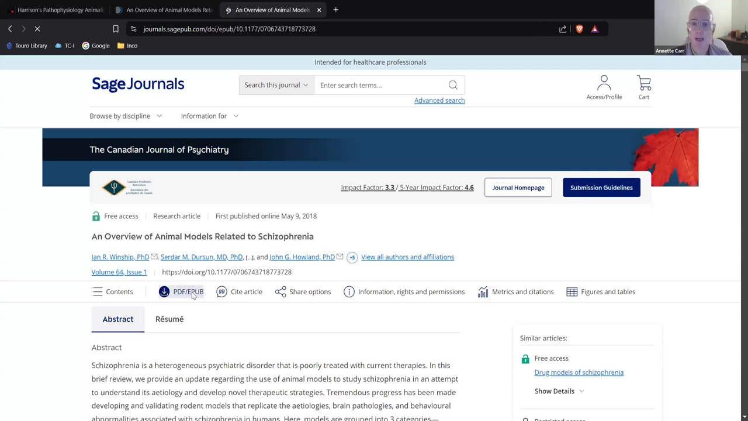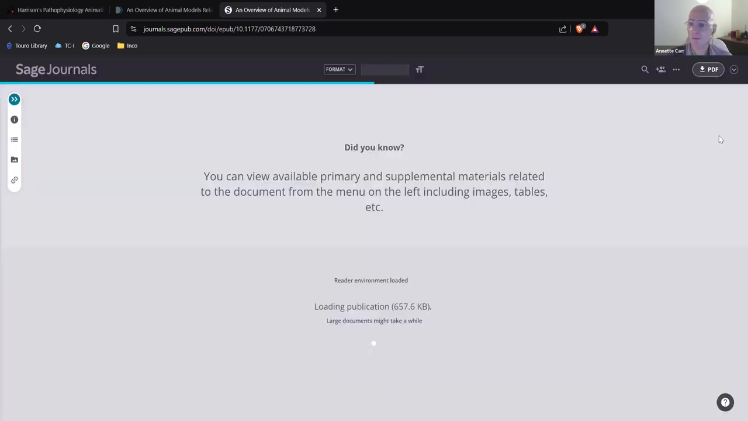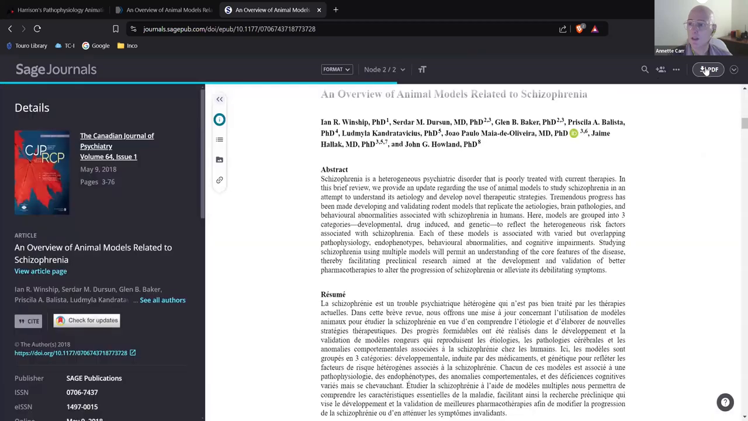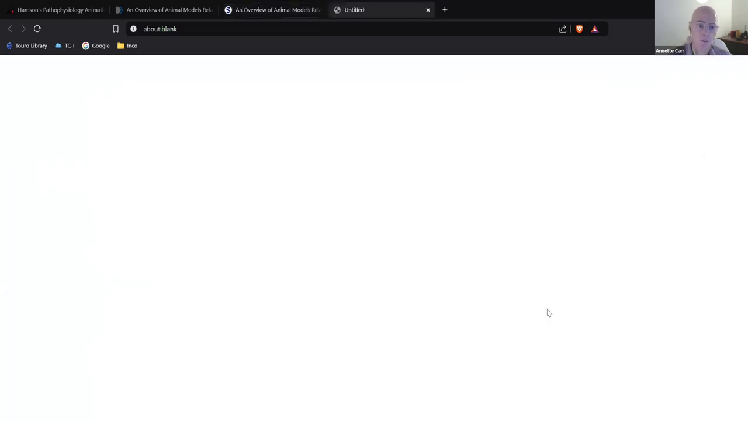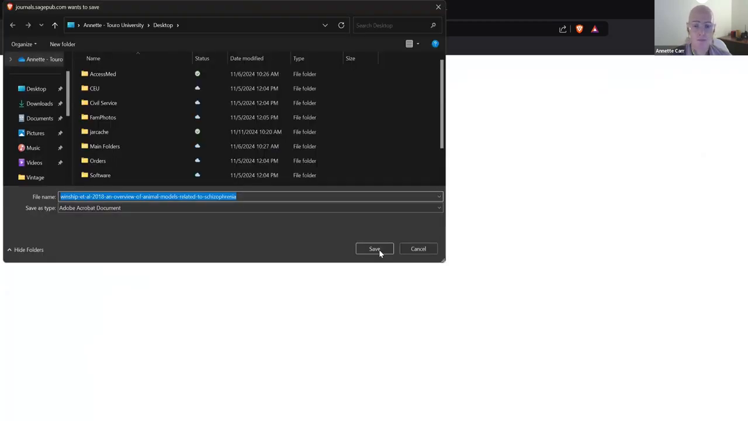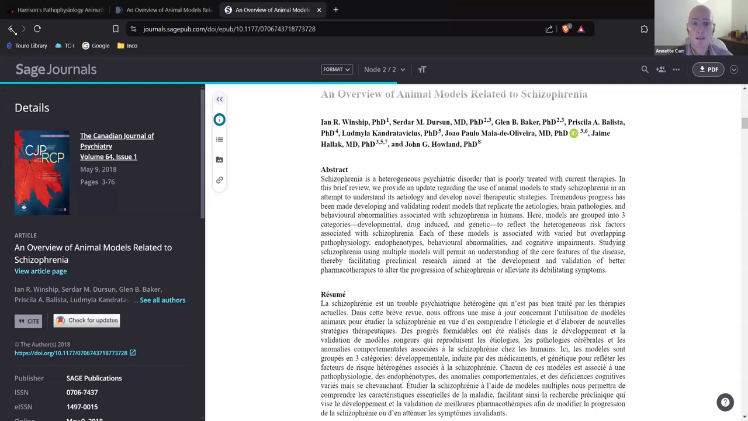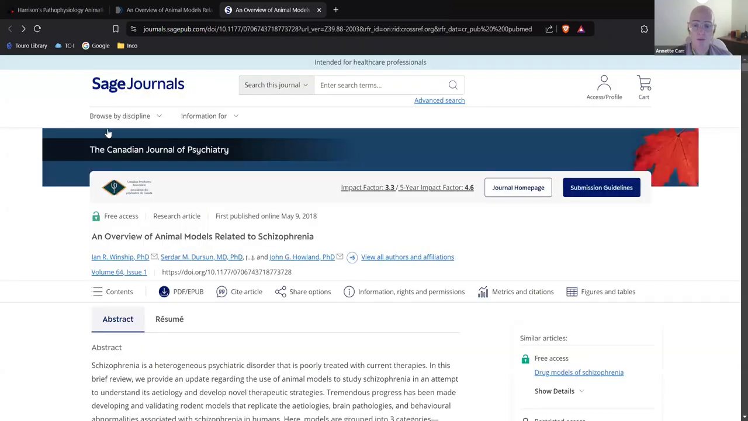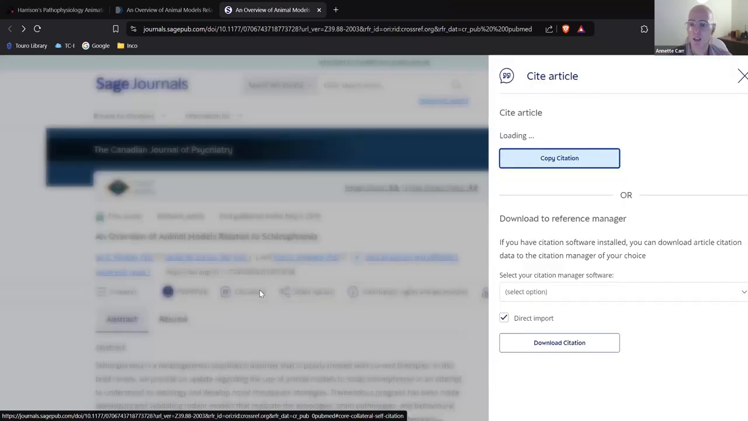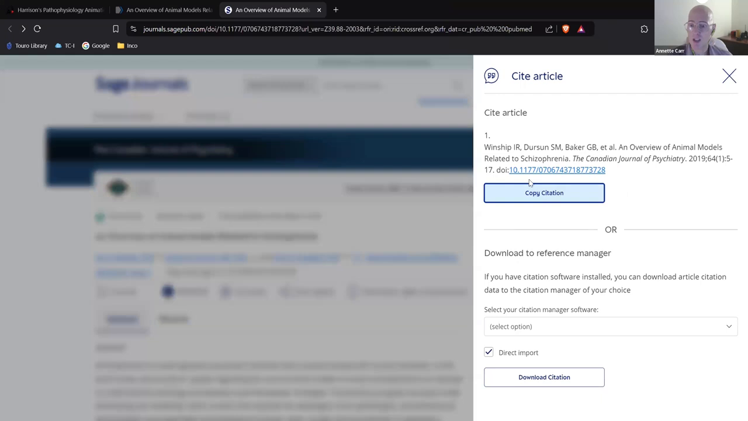So I'm just going to download my PDF here. Here it is up here, and I'm just going to download it to my home page. Okay. So that's basically how you do an article search. Now, if you want to cite the article, you can do that as well. So the citation, if you want to click on citation here, you can copy the citation.